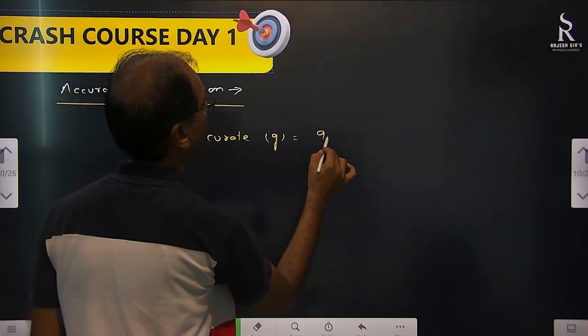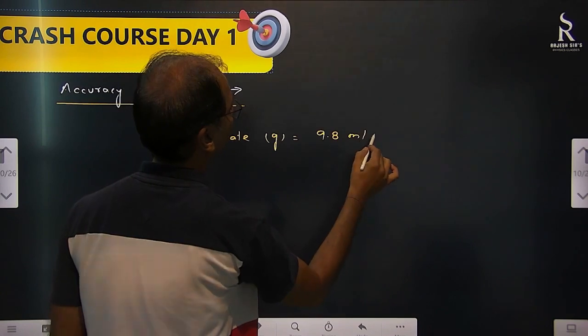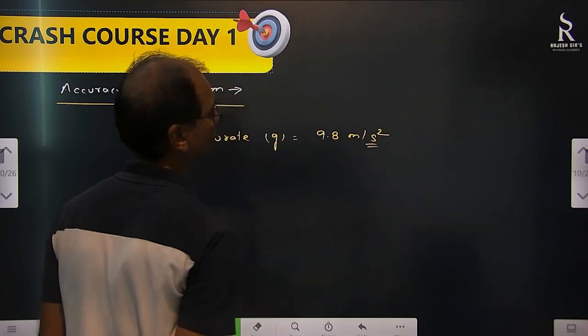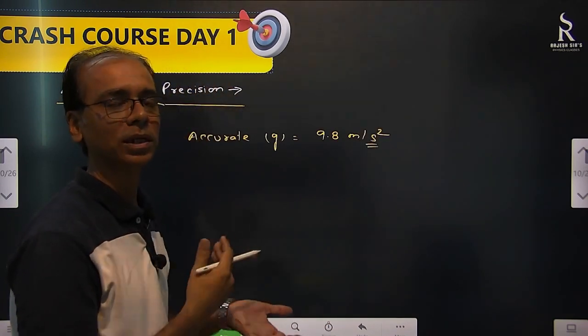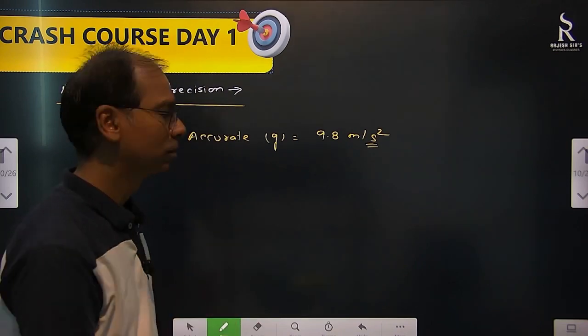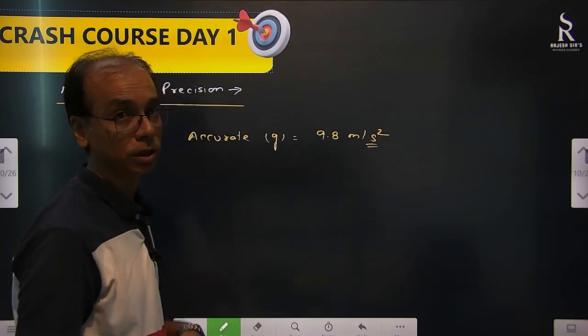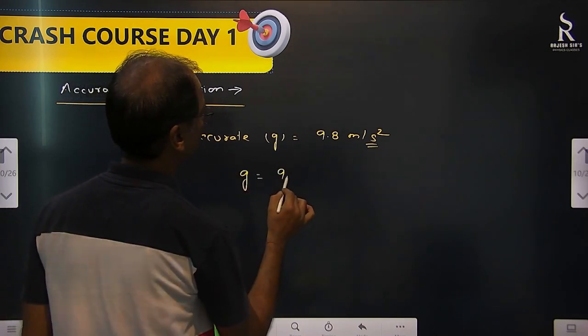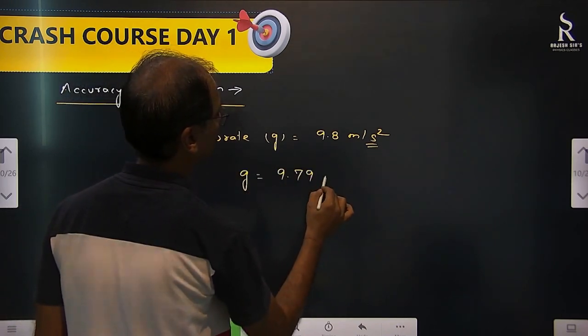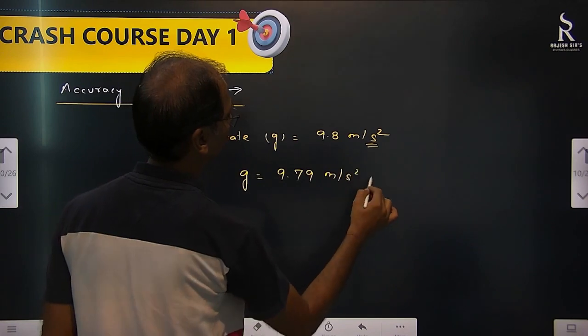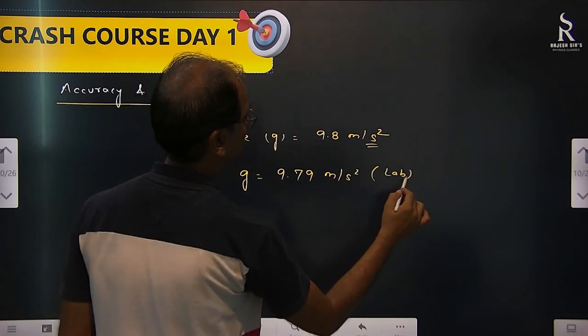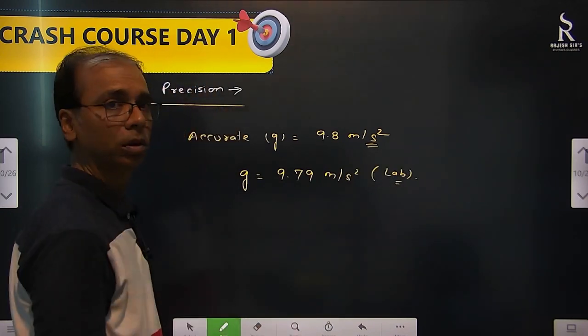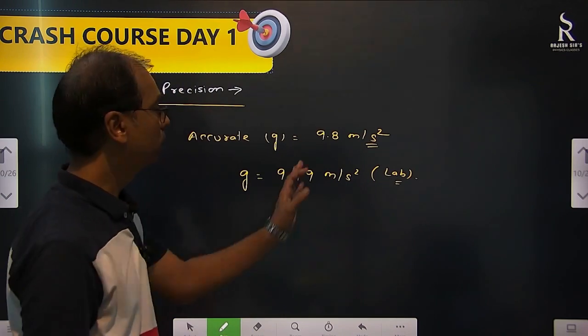Okay, we know that many scientists have calculated it as 9.8 meter per second square. But when we measured it in lab, it came out to be 9.79. Very accurate, very close to this.